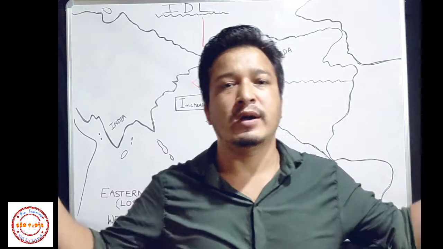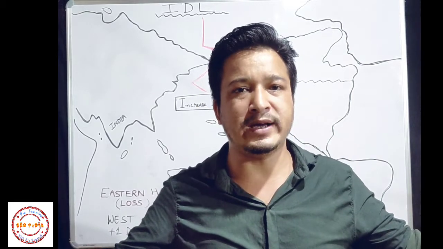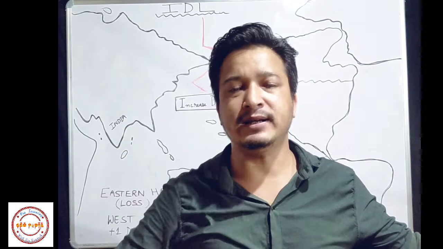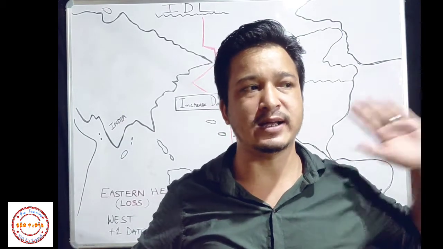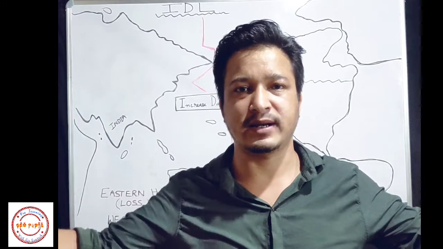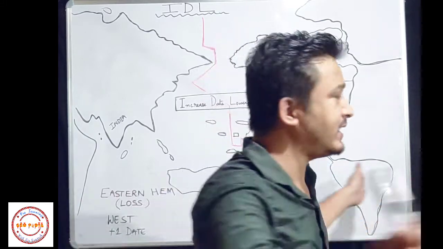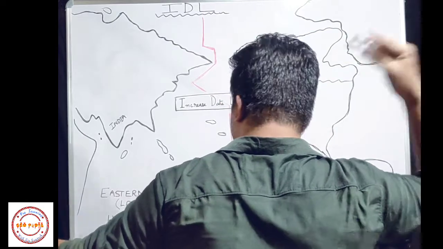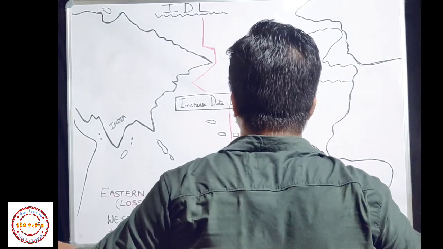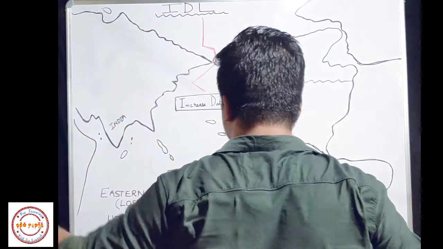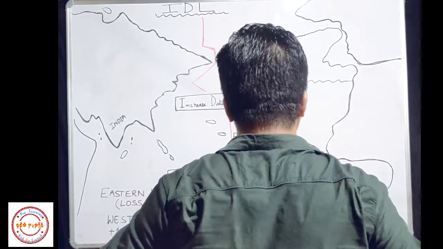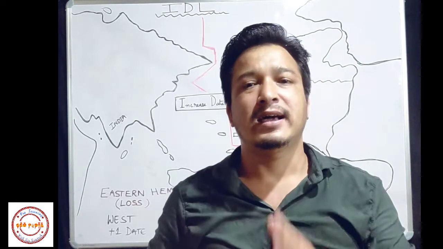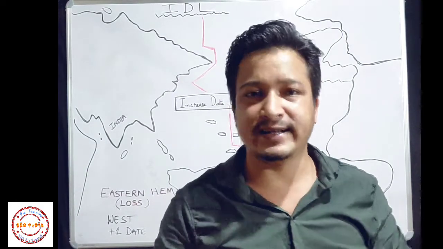Again I am telling you, now I am like a globe here. This front part is the prime meridian, and this is the eastern hemisphere and this is the western hemisphere. Now I will turn 180 degrees again, then this will be exactly at 180 degrees. This back side will be the international date line, and this will be the eastern hemisphere and this will be the western hemisphere. So students, the international date line lies on 180-degree longitude.